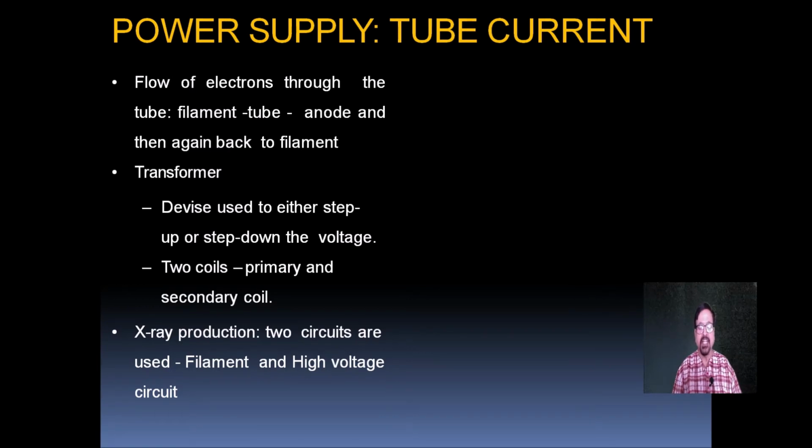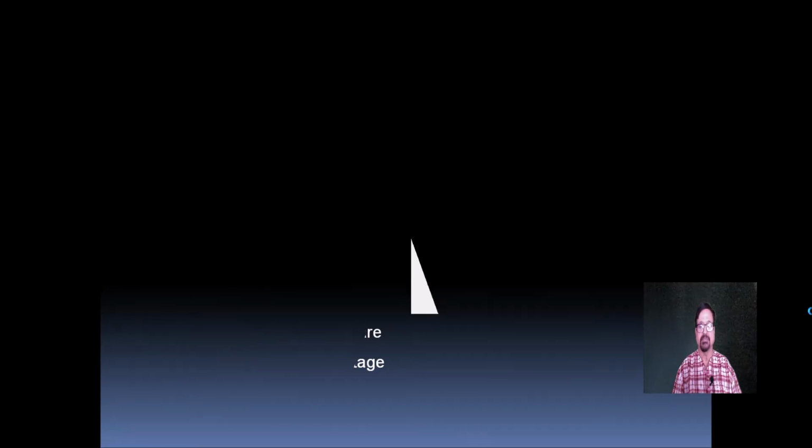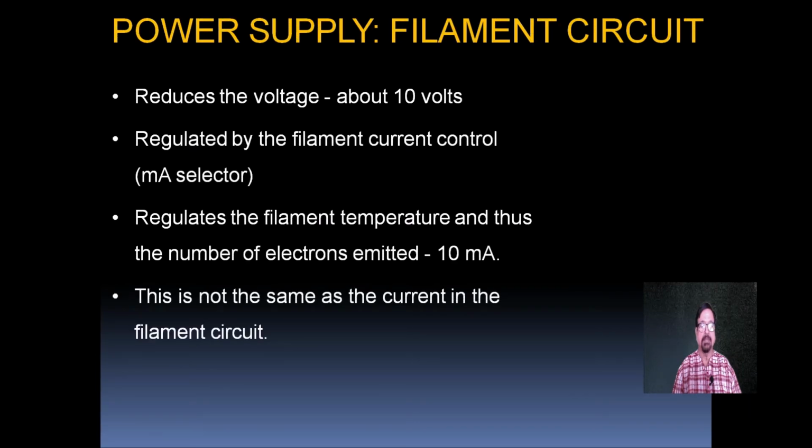For X-ray production, two circuits are used: the filament circuit and the high voltage circuit. Now this is shown here. Now coming to filament current. Now coming to a power supply, that is the filament circuit.